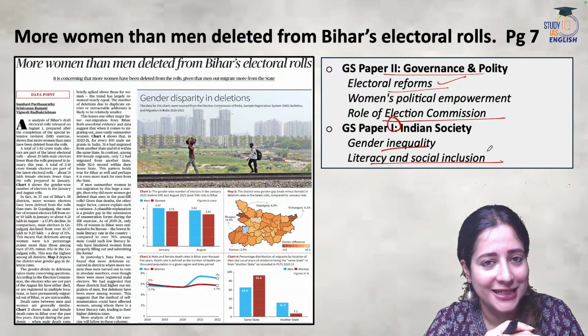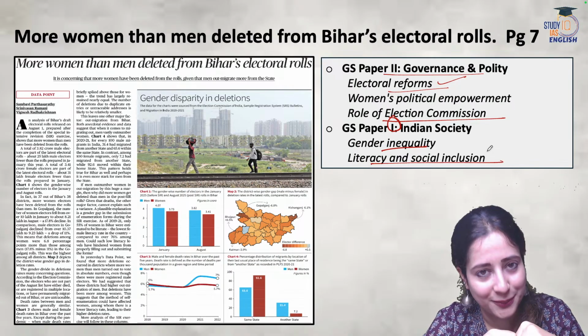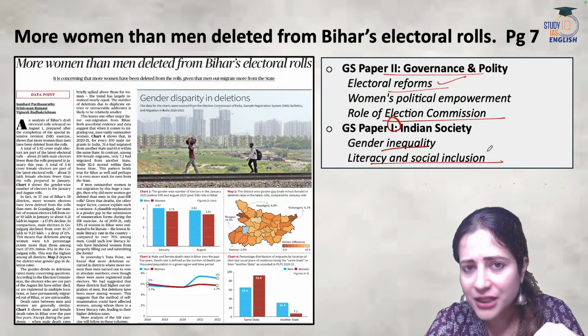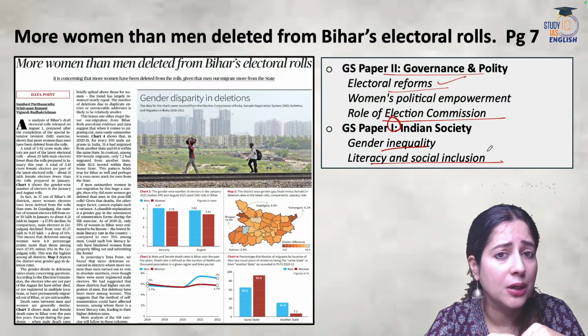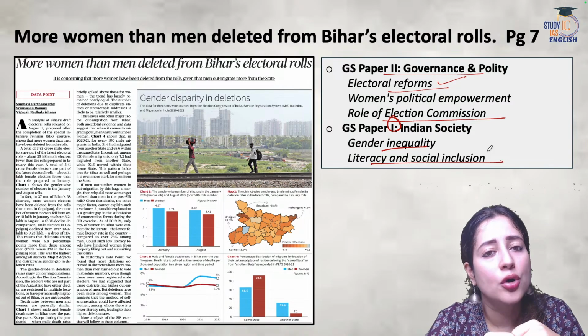Despite that, the reality is that the names of poor people not being counted, not being listed in the final electoral roll, are the names of our women.